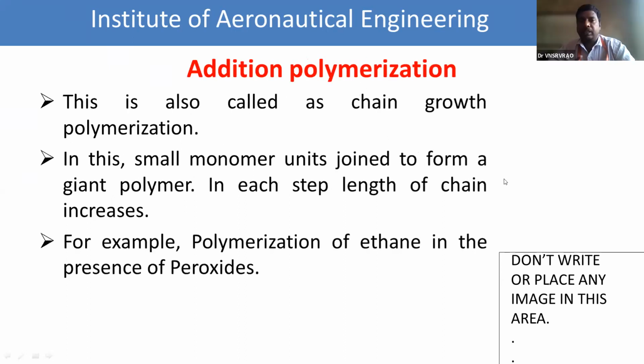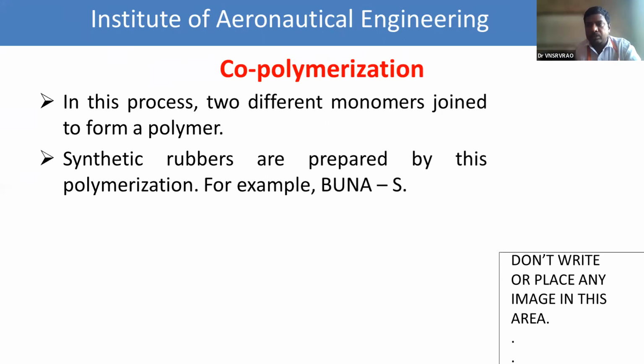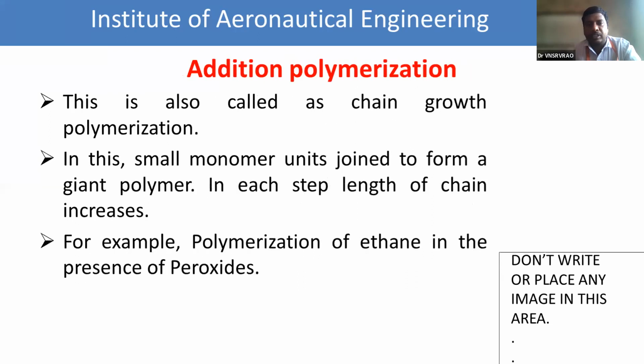Next, we see the types of polymerizations. Already we discussed that there are mainly three types. One is addition polymerization, the second is condensation, and the third is copolymerization. Today we discuss briefly about these types of polymerizations. Tomorrow we discuss elaborately. First we see the definitions.